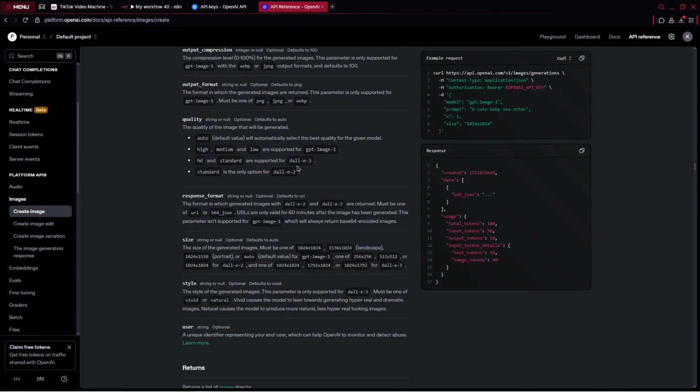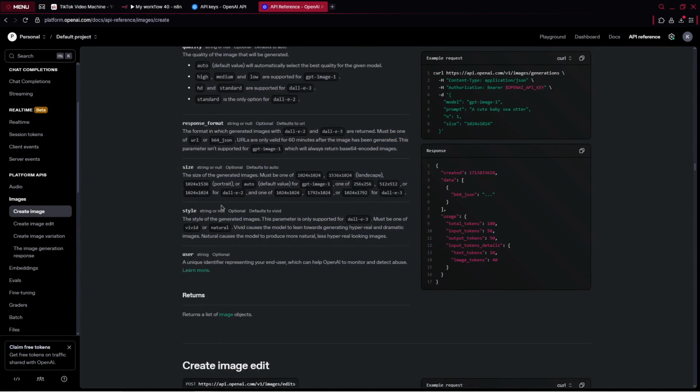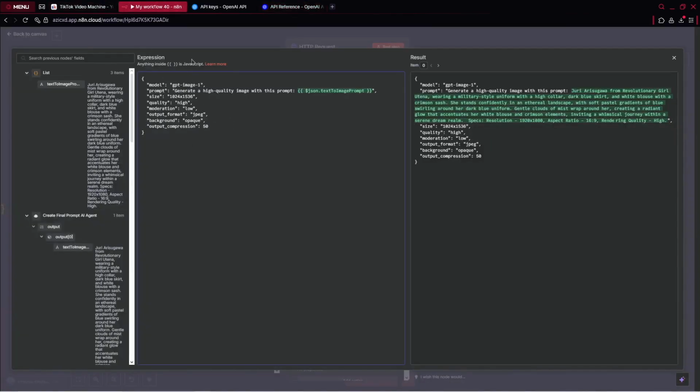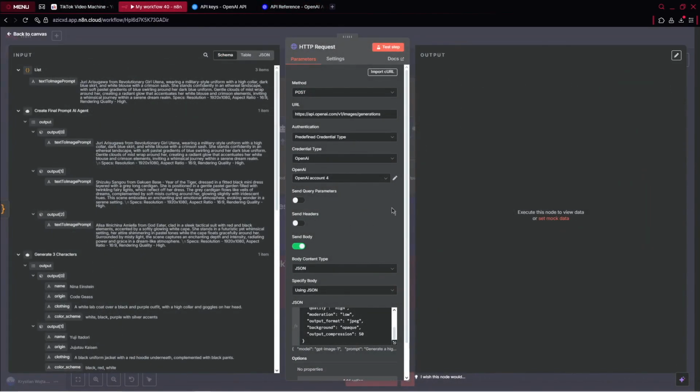There, for the moderation, you've got different moderation. And for the quality, also, you've got a different quality for the size. So you can specify maybe you would like to have the square. I don't know, maybe something really wide. So the choice is yours. However, you've got actually everything here. So I provided it for you.